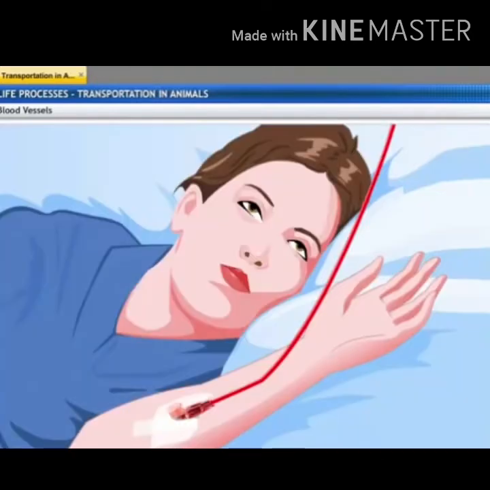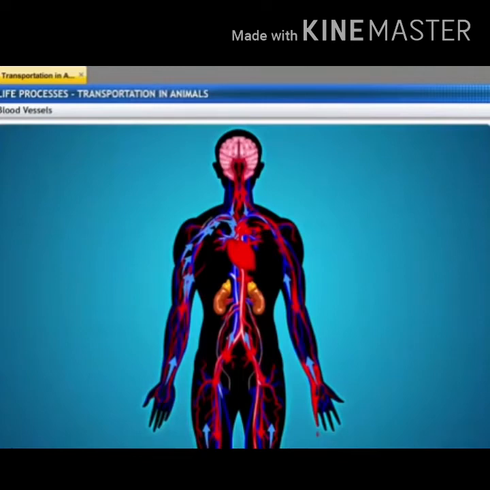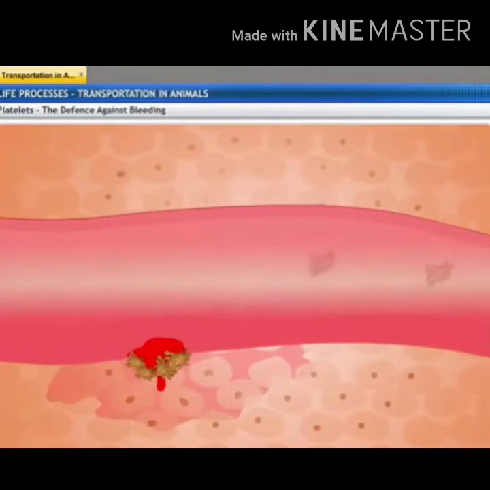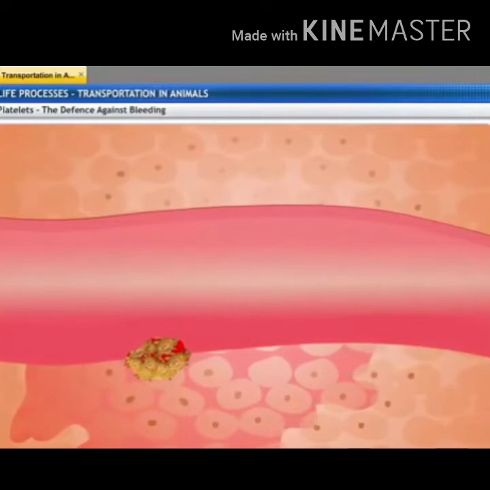In addition, leakage would lead to a loss of pressure which would reduce the efficiency of the pumping system. To avoid this, the blood has platelet cells which circulate around the body and plug these leaks by helping to clot the blood at these points of injury. As the blood clots, the bleeding will also stop.